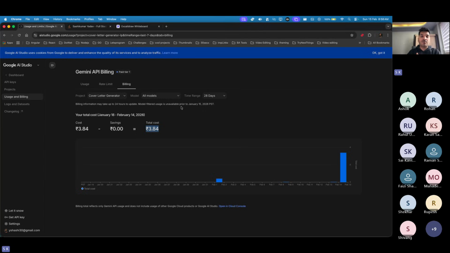Everything is there for you guys, which I will be providing today, and you can take this knowledge and start building AI agents. Here you can see it just cost me like 3 rupees to learn this agentic AI, whatever I have learned till now, just only 3 rupees.